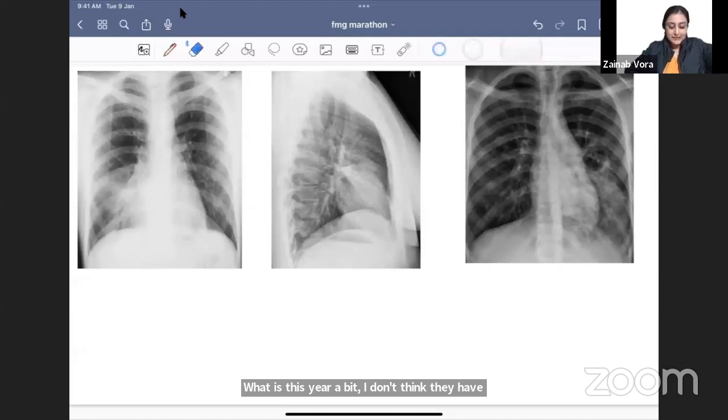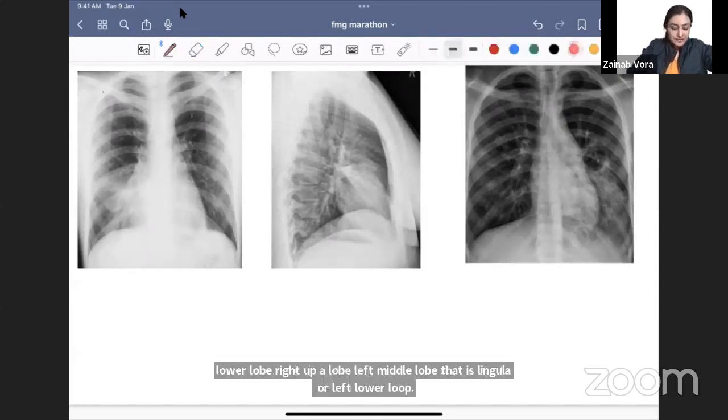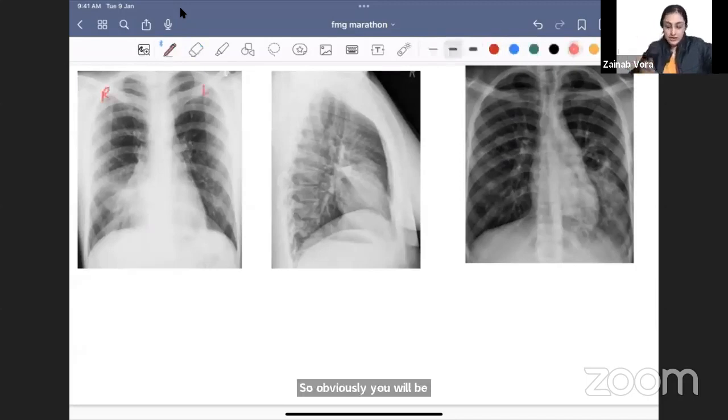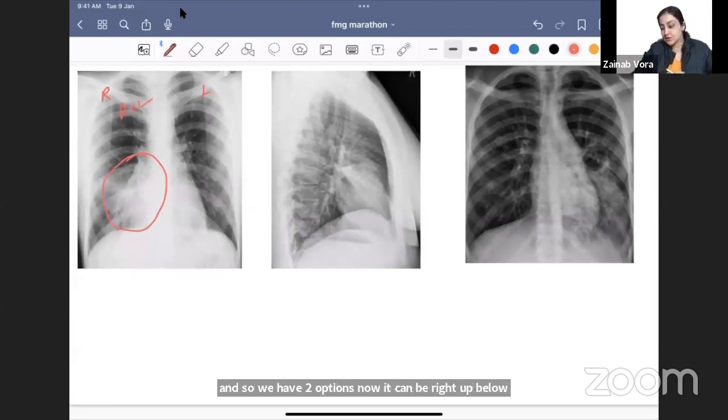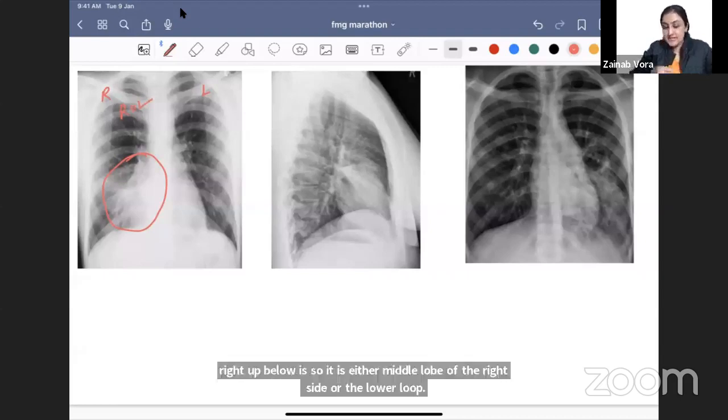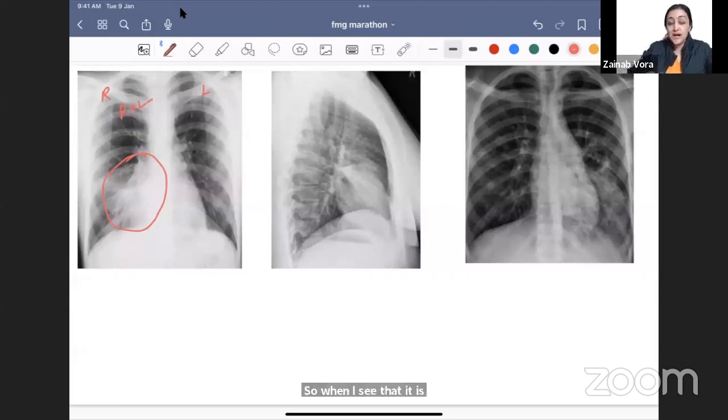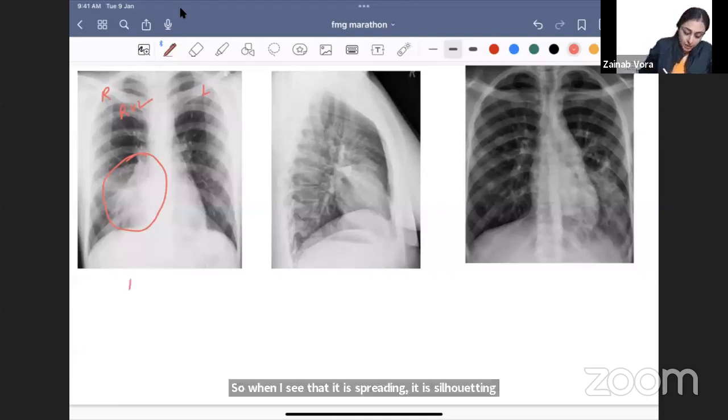Now you have to tell me whether this opacity is in the right middle lobe, right lower lobe, right upper lobe, left middle lobe that is lingula, or left lower lobe. Obviously you will say, ma'am, it is right, it is not left. So we have two options now. It can't be right upper lobe, right upper lobe is upper. So it is either the middle lobe of the right side or the lower lobe. When I see that it is spreading, silhouetting with the heart border, merging with the heart border, it is right middle lobe consolidation. So right middle lobe consolidation, remember, will merge with the heart.